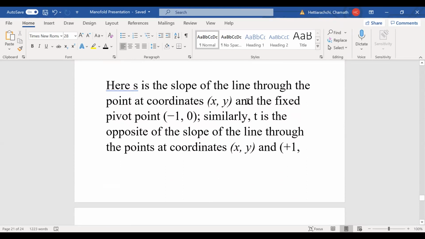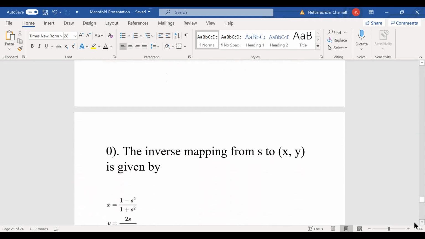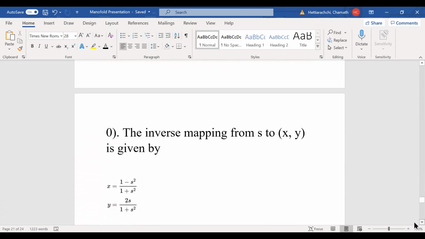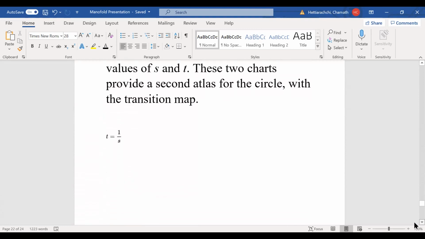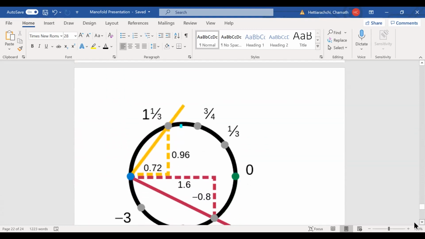Here s is the slope of the line to the point at the coordinates xy and the fixed pivot point -1. Similarly, t is the opposite of the slope of the line to the point at coordinates xy and +1, 0. Then the inverse mapping from s to xy is given by these equations. Here I have a figure for that right here.